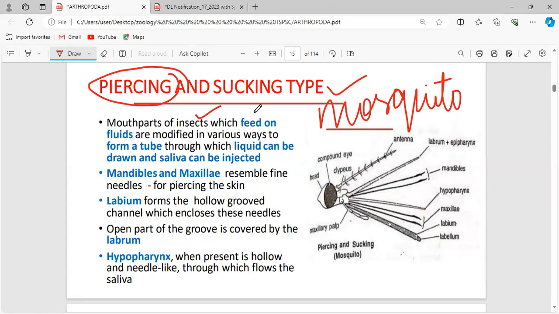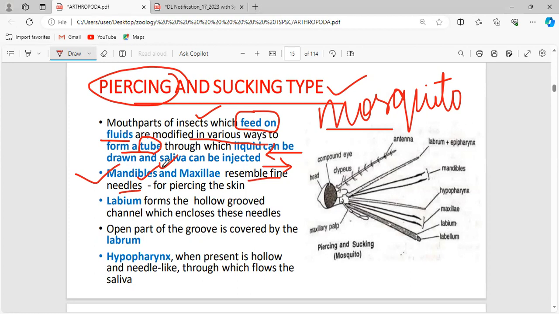The mouth parts feed on fluid. Blood is in which form? Fluid form. And they are modified in various ways to form a tube. Through this tube, the saliva will enter, and the blood from the human will enter the mosquito's mouth. Now, mandibles and maxillae are fine needles. What structures are involved to pierce the skin? Mandibles and maxillae.